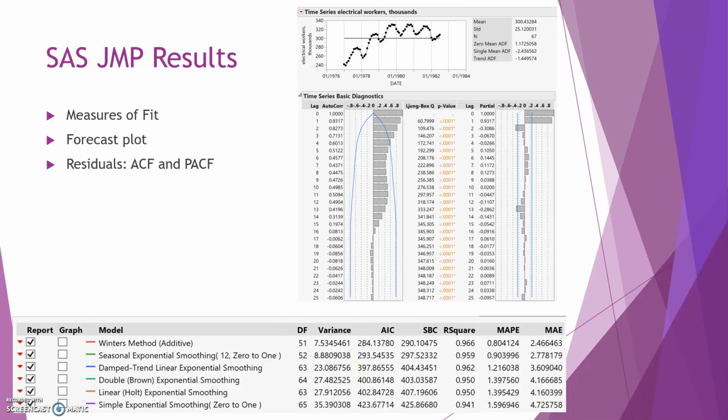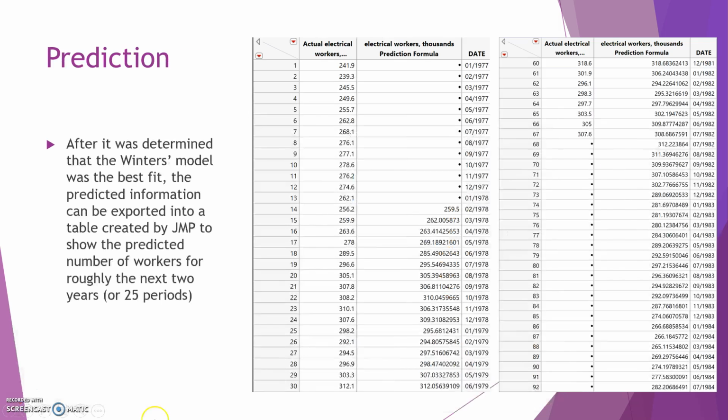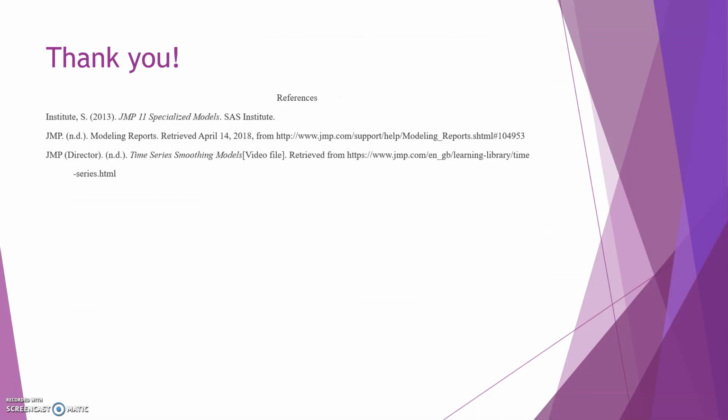As you can see, this is the comparison of the 6 models. You can see the other 4 ones and how they compare to the Winters' and seasonal exponential in this table. After it was determined that the Winters' model was the best fit, the predicted information can be exported into a table created by JMP to show the predicted number of workers for roughly the next 2 years, or 25 periods. That concludes our presentation.